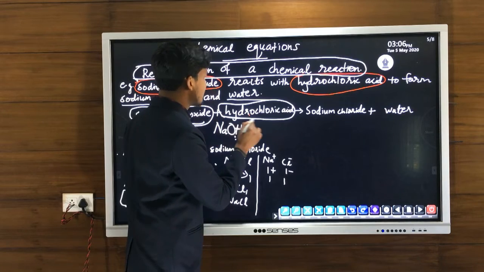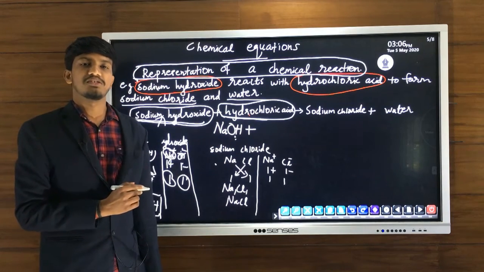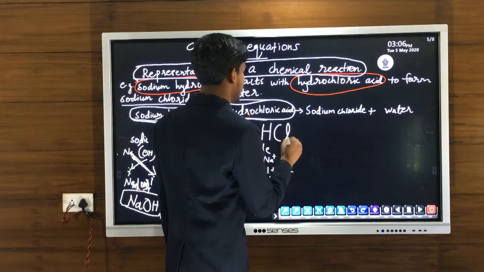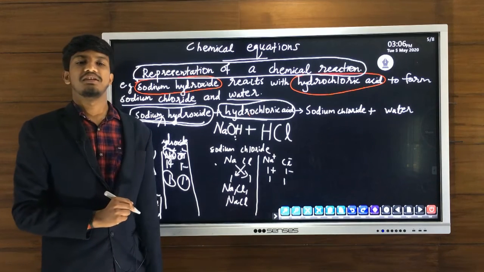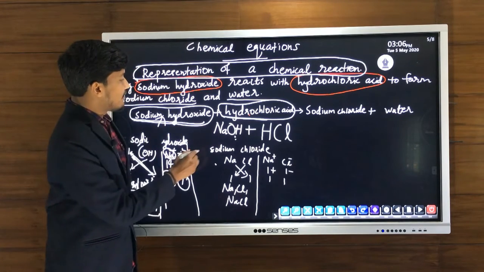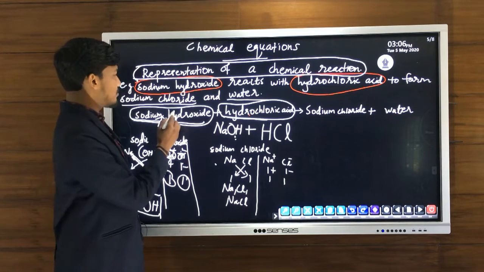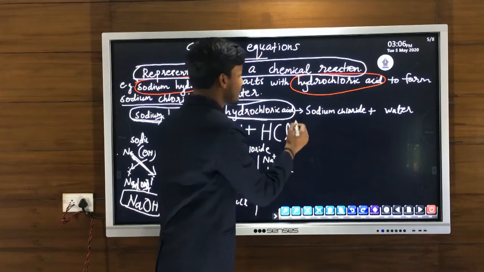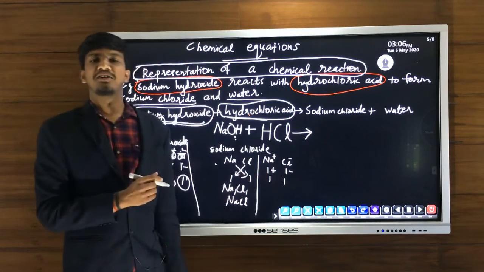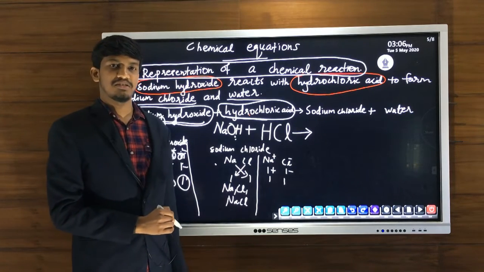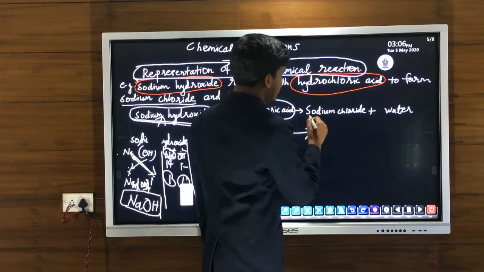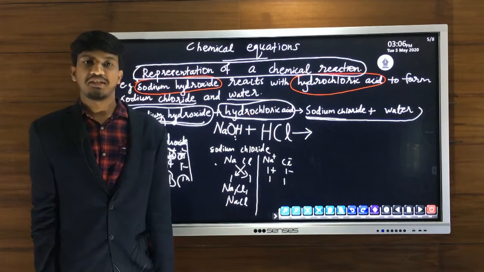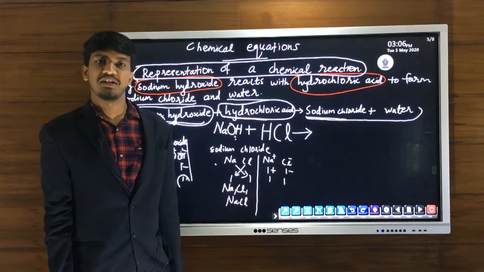So here hydrochloric acid, it is a covalent compound. So its formula we have written, you can check it. Its formula is HCl. So hydrochloric acid, HCl. So we have written the chemical formula of both the reactants, sodium hydroxide NaOH plus sign, hydrochloric acid HCl. Then arrow mark. So this arrow mark shows the direction of chemical reaction. Then after arrow mark on the RHS, we have two products. First product sodium chloride and second one water.